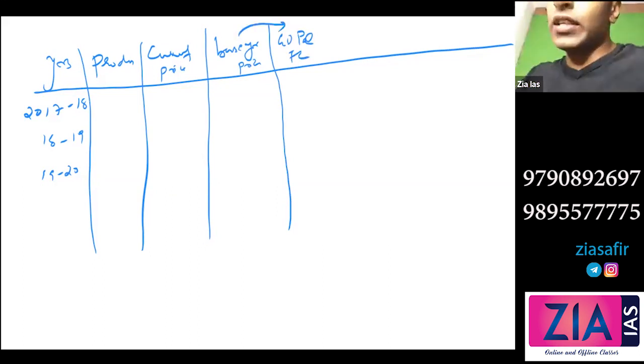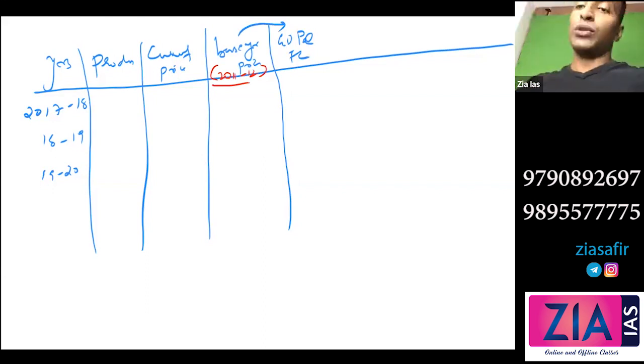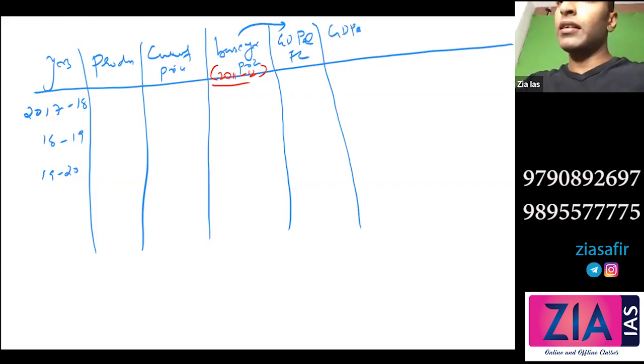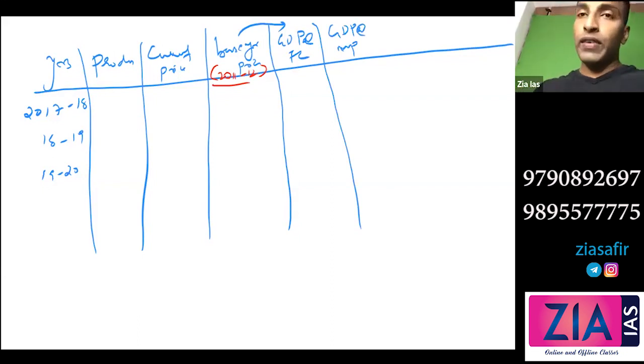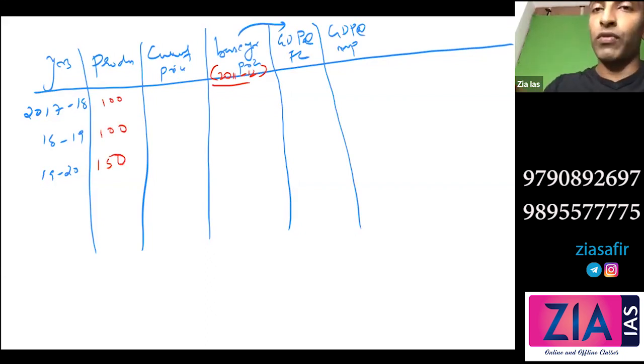What is a base year? The base year is actually 2011-12. How this is fixed, what the criteria are for fixing the base year, etc. can be a prelims question. I'll discuss that soon. So GDP at factor cost, and we will also see GDP at market price. Okay, so 2017-18, let's take some values. Let's say this is 100 production. Here also 100, no increase in production. Here an increase in production, 150.